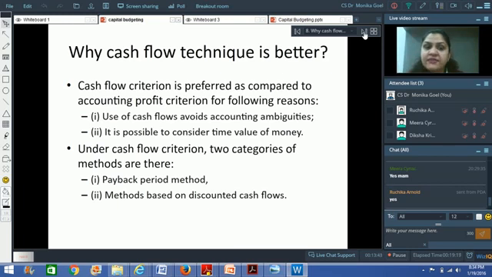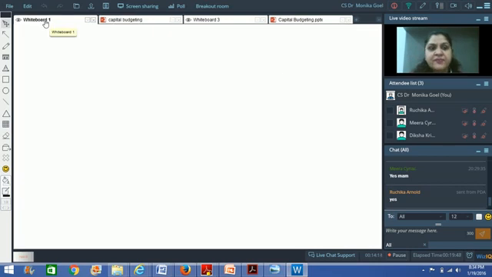Secondly, by using the cash flow technique, I can consider the time value of money. This is the concept which I will be discussing with you in just 2-3 minutes. Under the cash flow technique, we would be using various methods. Some would be based upon the time value of money concept, and some would be simply based upon the cash flow technique. So what is this time value of money?